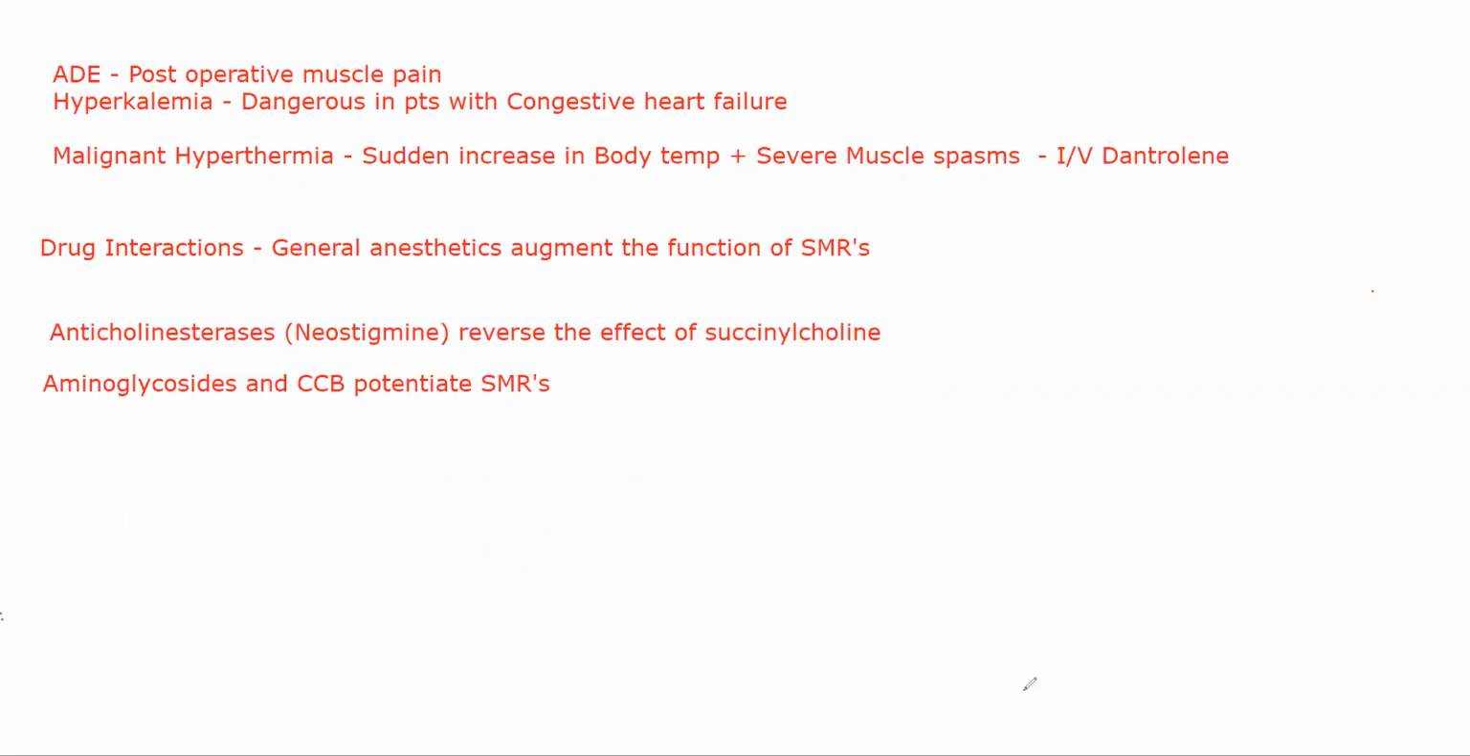Okay, coming to the next drug, which is dantrolene. These are directly acting muscle relaxants. We are still in peripheral muscle relaxants, but those were indirectly acting. This is directly acting. Tubocurarine, succinylcholine, all of them are indirectly acting neuromuscular blockers. These directly act on the muscle, and I'll just write the mechanism of action here.